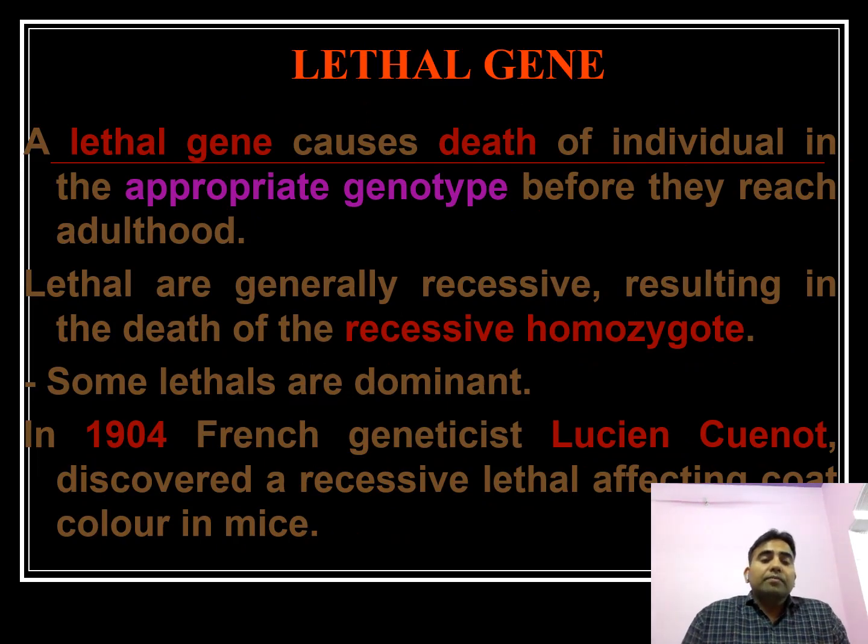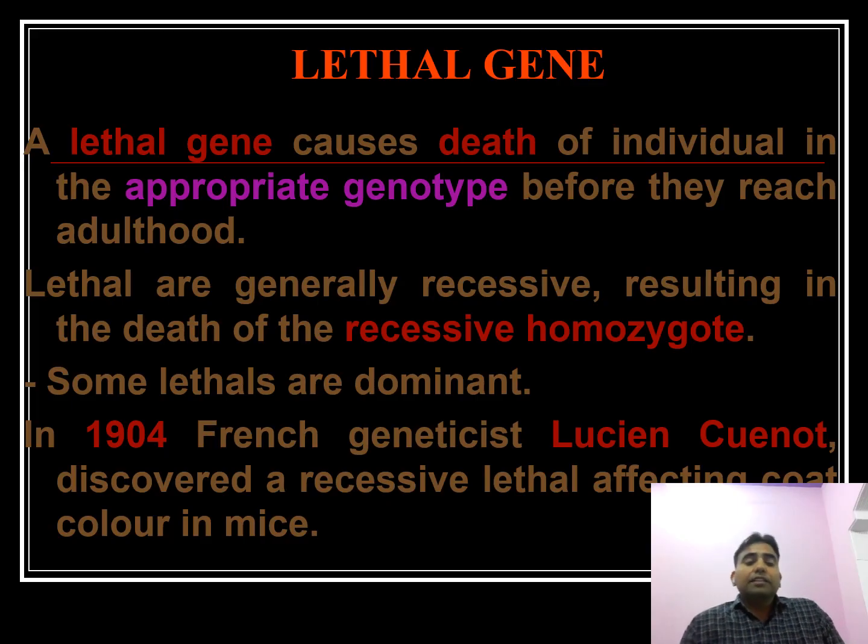The next concept is the lethal gene. A lethal gene is a gene that causes the death of an individual before adulthood when it is present in the appropriate genotype. This gene may be present in individuals and plants, but it is always present in the recessive homozygous condition. As we know, a recessive allele is only expressed in the homozygous condition, otherwise it is masked by the dominant allele. So this condition never arises, because the individuals die.